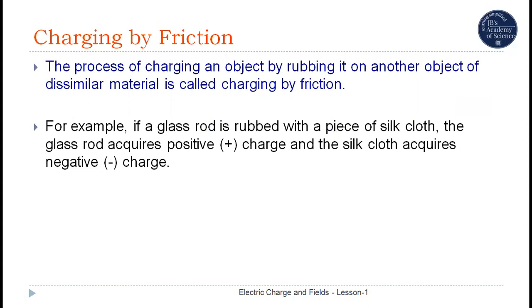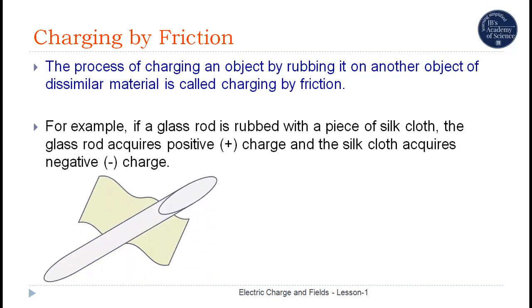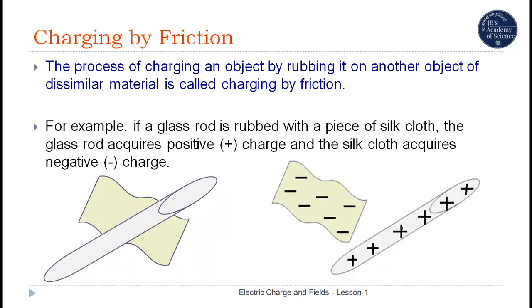For example, if a glass rod is rubbed with a piece of silk cloth, the glass rod acquires positive charge and the silk cloth acquires negative charge. Initially, glass rod and silk cloth both were neutral, and when rubbed against each other, glass rod is positively charged and silk cloth is negatively charged.